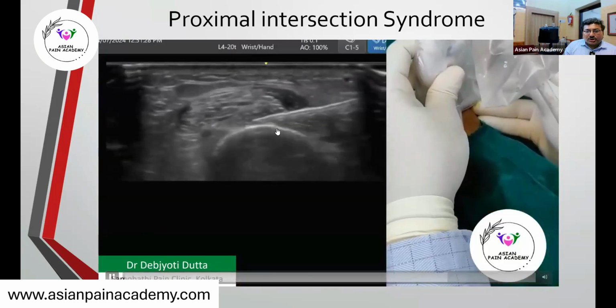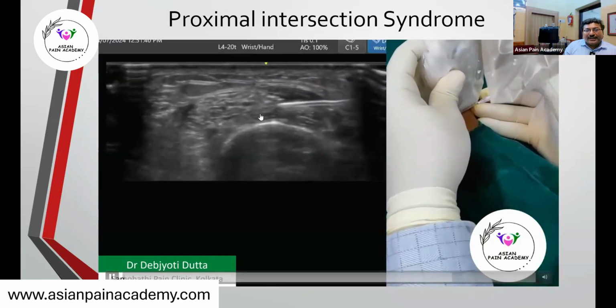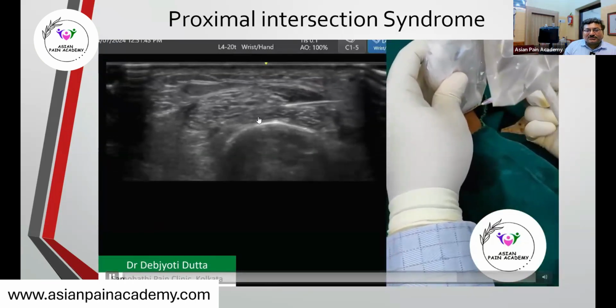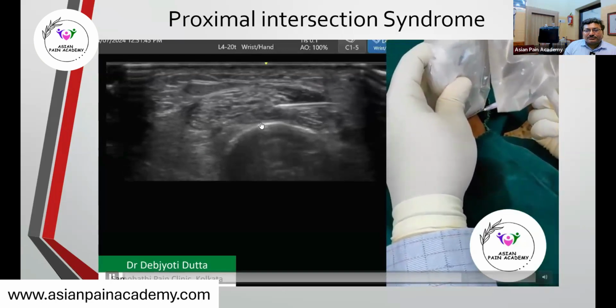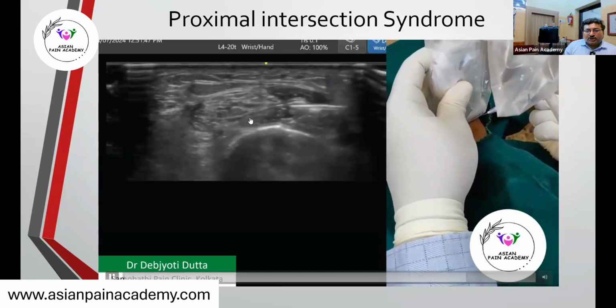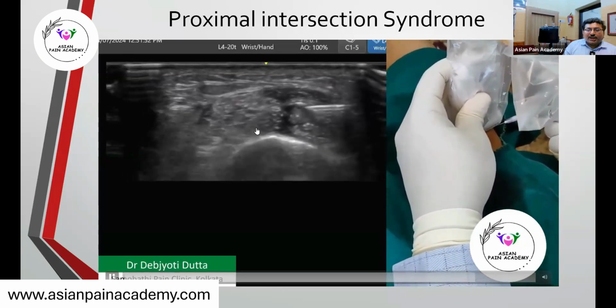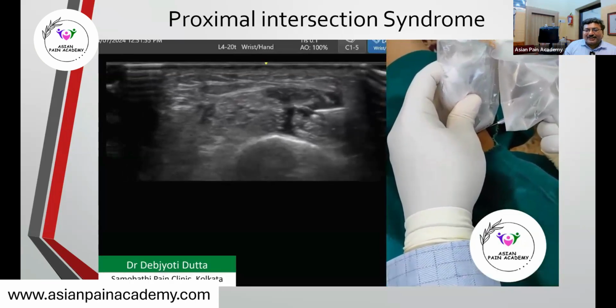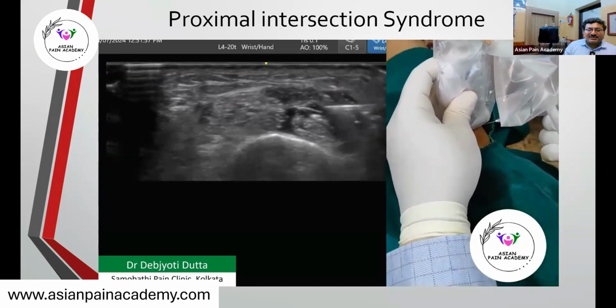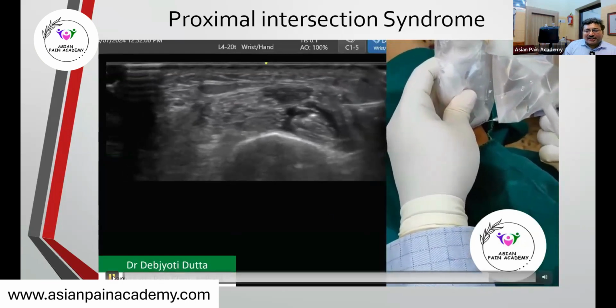On the proximal side we are going in between the tendons. Under ultrasound we focused our needle and placed it at the intersection point, and we injected 20 milligrams. Don't go much inside the tendon, because there is a possibility that you might inject inside, and if you are injecting steroid, the steroid might go inside. So stay close to that area. Steroid is a very powerful thing, so it usually takes care even if you give it slightly to the lateral side.